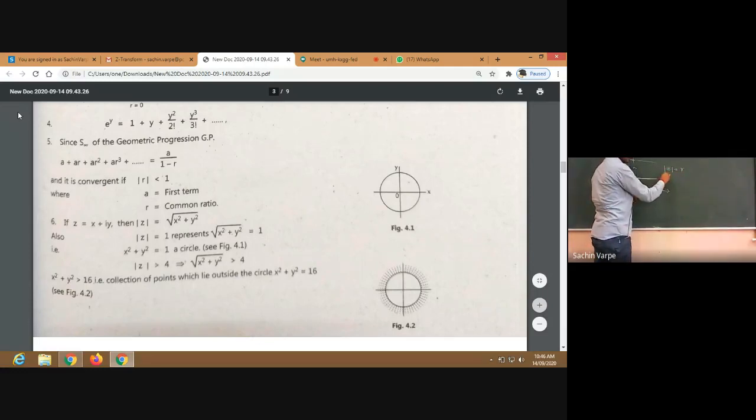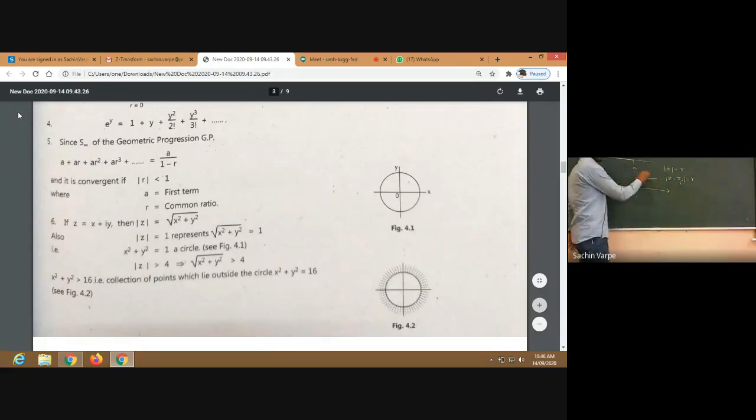So in a general way, I can write any circle in a complex plane as mod of Z minus Z naught is equal to r. This also represents a circle, centered at Z naught. And if we consider that to be 0, then that will be mod Z equal to r, right? So this is a general representation of any circle in a complex plane. Is it centered at Z naught? Z naught is also a complex number. Always remember, Z naught is also a complex number.